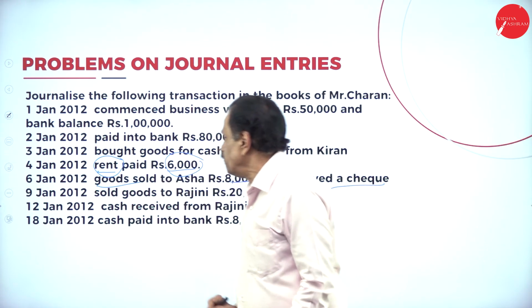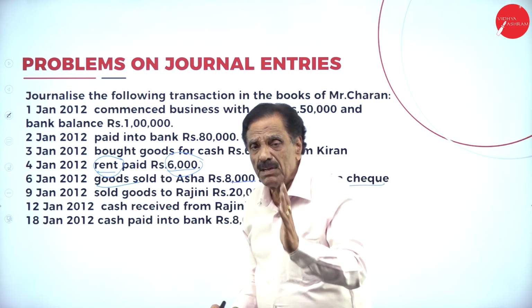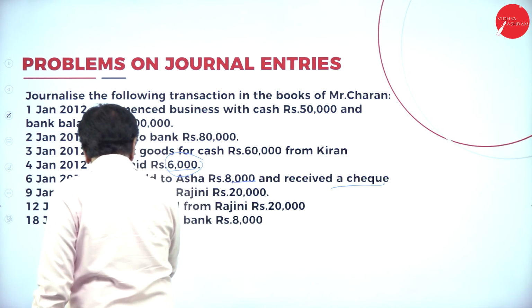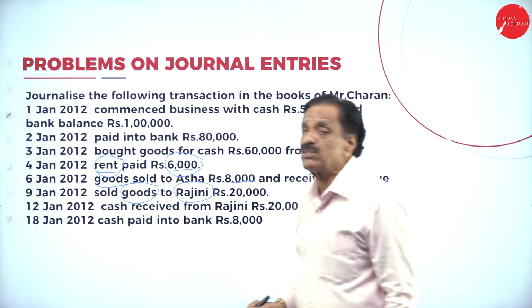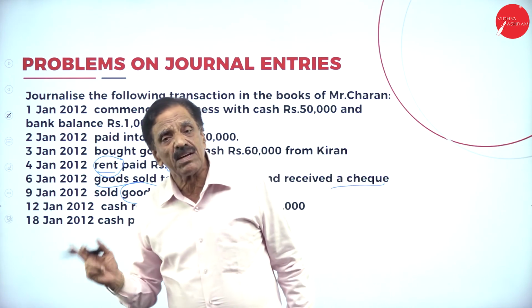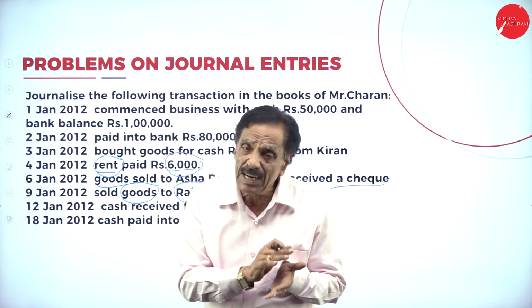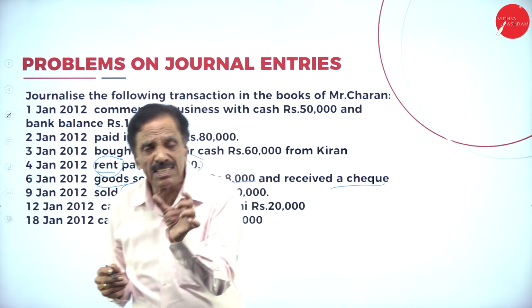On the 9th, sold goods to Rajani rupees 20,000. So they have mentioned the goods. Sold goods. Goods are going out to whom? Rajani. Goods come under real account. Rajani comes under personal account. What does the real account say? Debit what comes in, credit what goes out. Who is the receiver? Rajani. Rajani is a personal account.